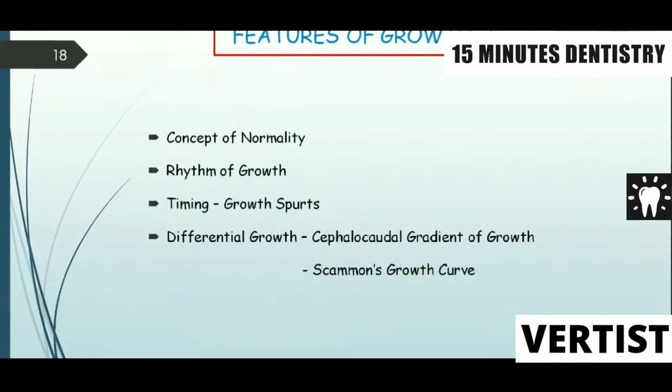Features of growth we will see under 4 groups. That is, number 1, concept of normality, which implies what is supposed to be normal at a particular time. Rhythm of growth, which says that growth does not take place at the same pace. And timing, we will see what is growth spurts. And under the differential growth, we will see what is cephalocaudal gradient of growth and Scammon's growth.